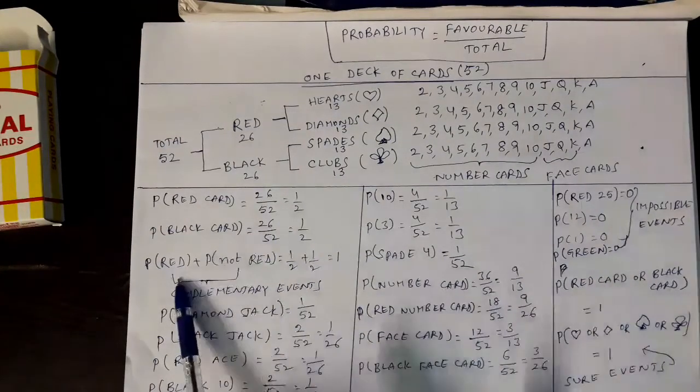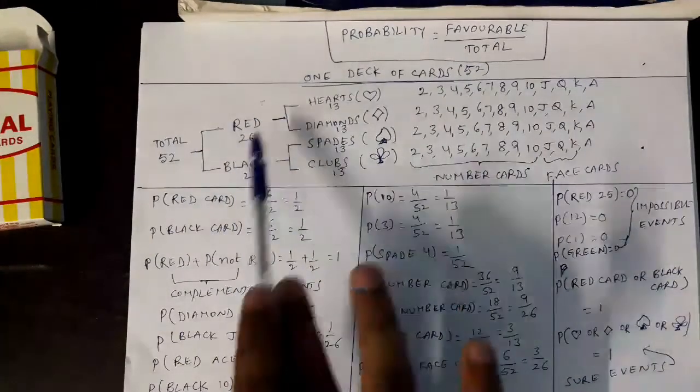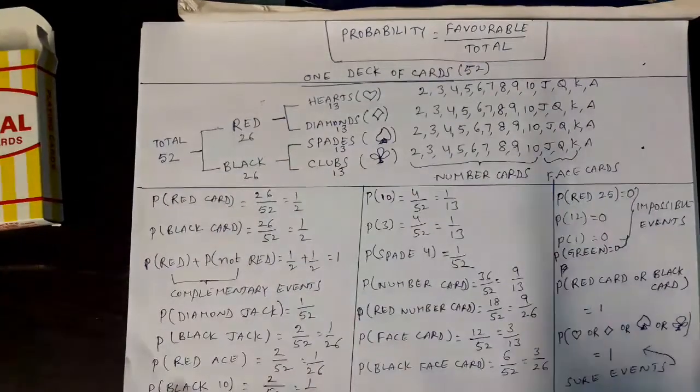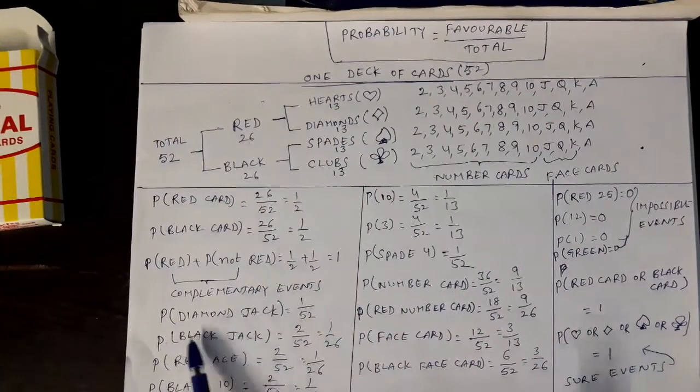Of course, here also we can observe that these two are complementary events. These two together form this complete set, right? Obviously their probability sum will be equal to 1. Now coming to this, what is the probability for a diamond jack?